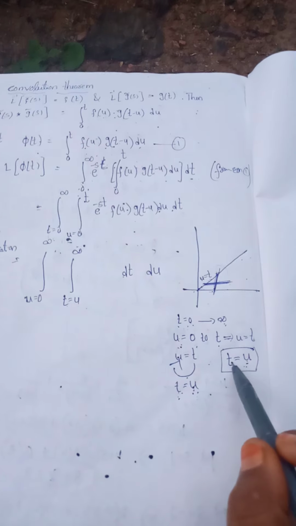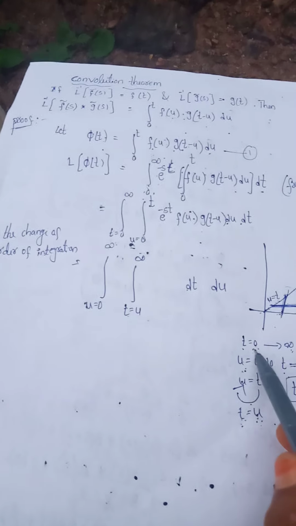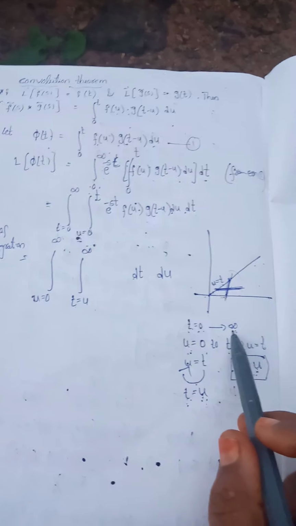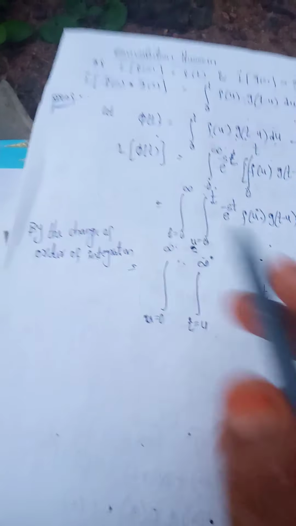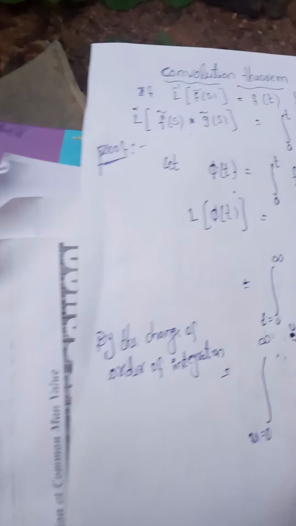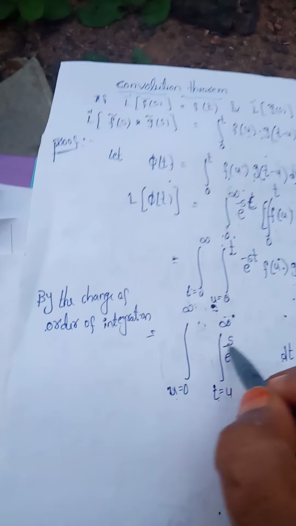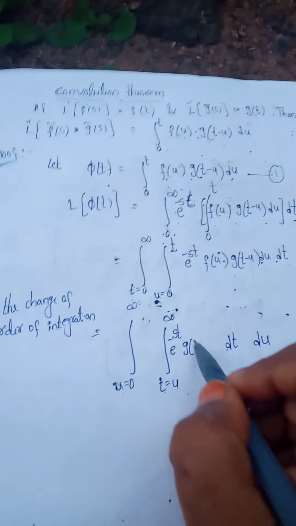Now you can substitute the values. When t is equal to 0, u is equal to 0. When t is equal to infinity, u tends to infinity, that means u is equal to 0 to infinity. So e power minus st g of t minus u into f of u du.